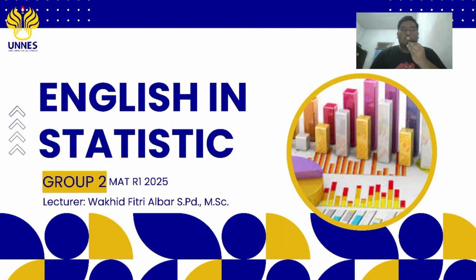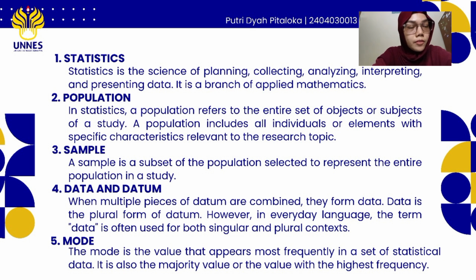Today, we would like to present to you our result of a discussion on the topic of English in statistics. In this moment, I will explain vocabulary English in statistics. Some of them are statistic, population, sample, data and datum, and then model. Number one is statistic. Definition of statistic is the science of planning, collecting, analyzing, interpreting, and presenting data. It is a branch of applied mathematics.